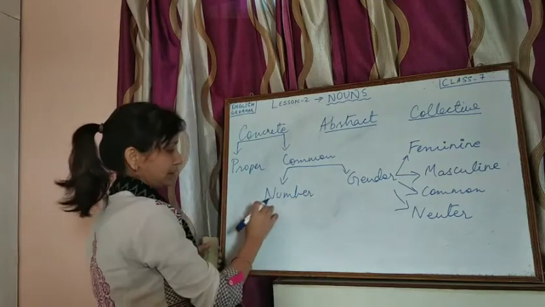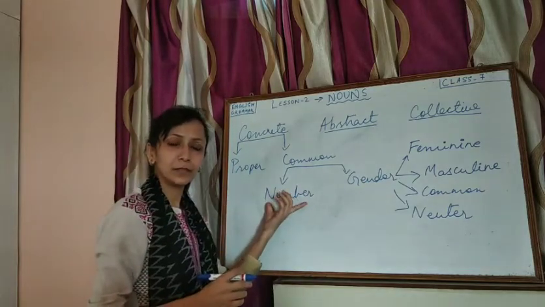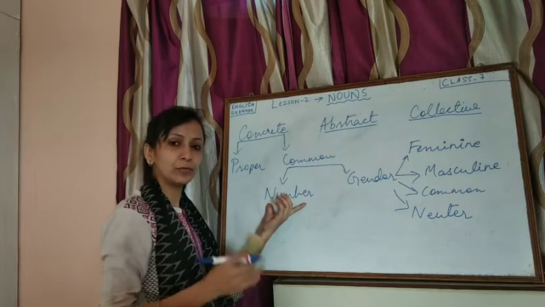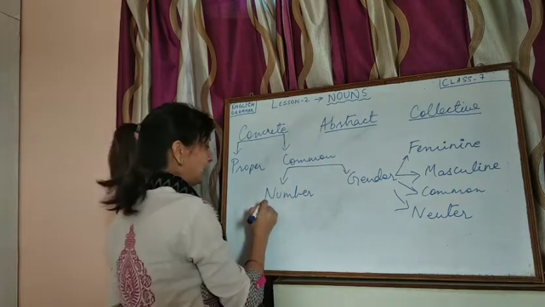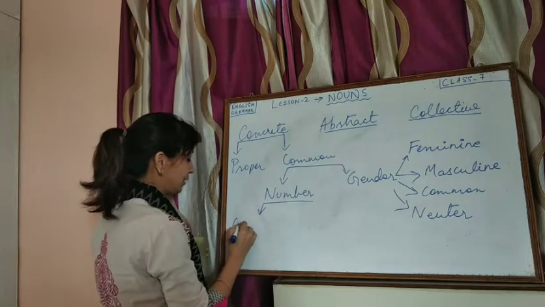Next we have the number. Those nouns which are countable and uncountable fall under number, countable and uncountable.